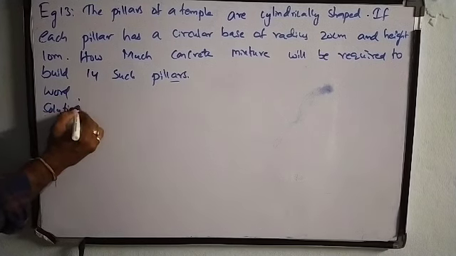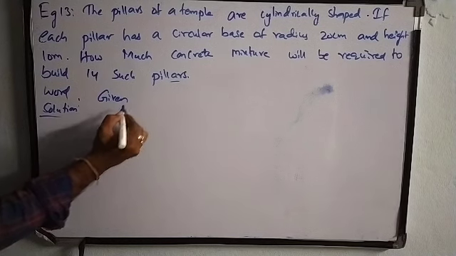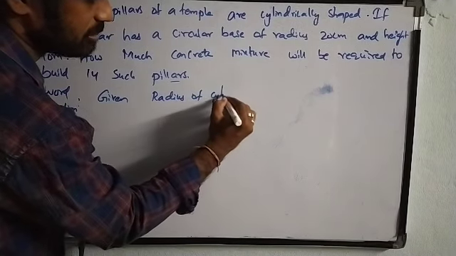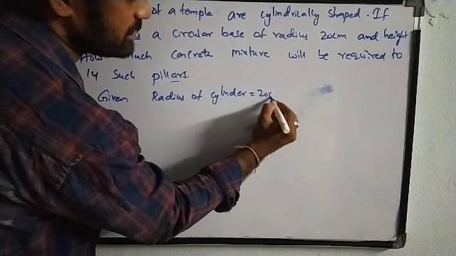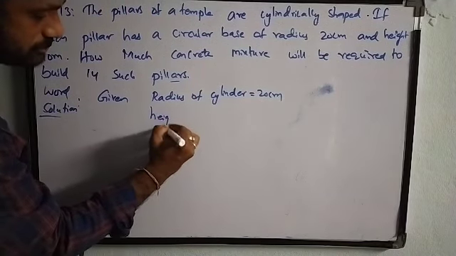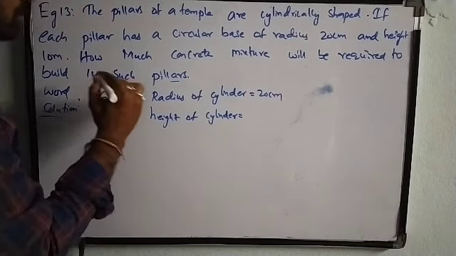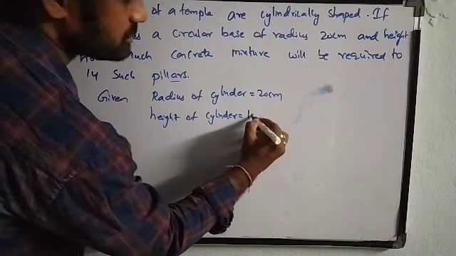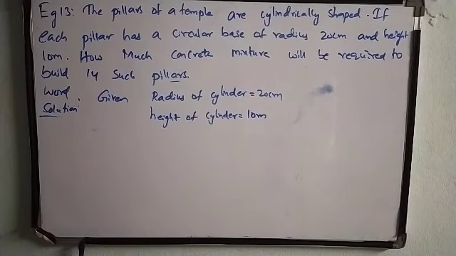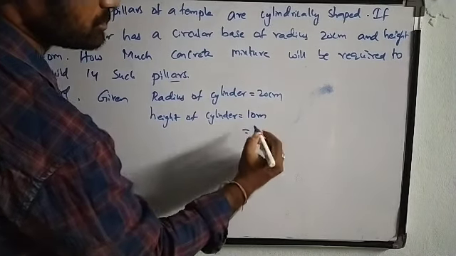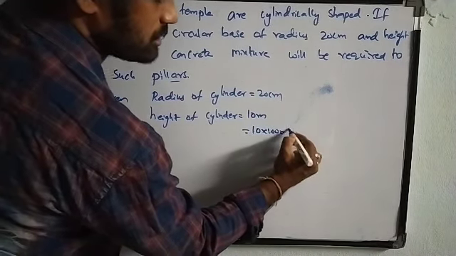So let us start the written solution. Given: radius of cylinder, which is 20 centimeter, height of cylinder is 10 meters, so let us convert this into centimeters. So 10 into 100, which is nothing but 1000 centimeter.